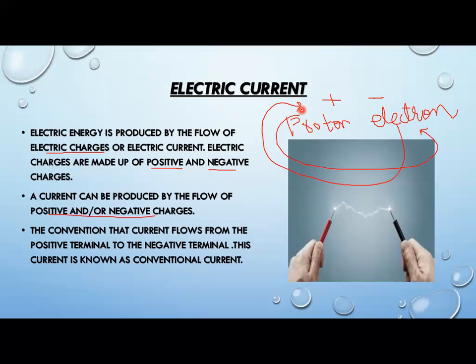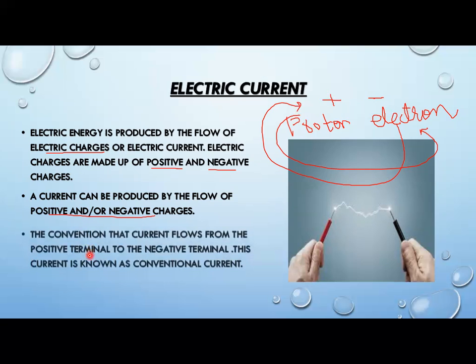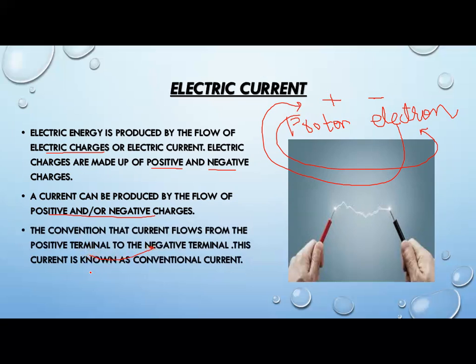But people were so habitual of this belief that they just stated that current is produced by the movement of positive charges towards the negative end. So the convention is that current flows from the positive terminal to the negative terminal. This current is now known as conventional current.